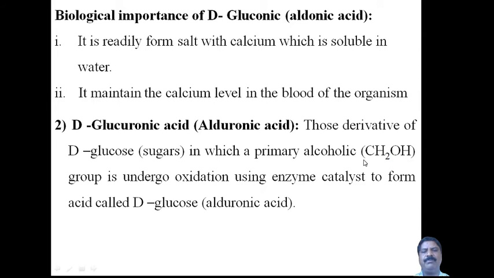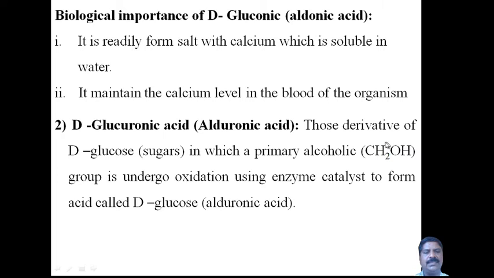It is very important. In aldonic acid only the aldehyde group, CHO, is replaced by the COOH group. But here, the primary OH group is changed. Only one primary alcoholic group is present in glucose, at the end of the structure.